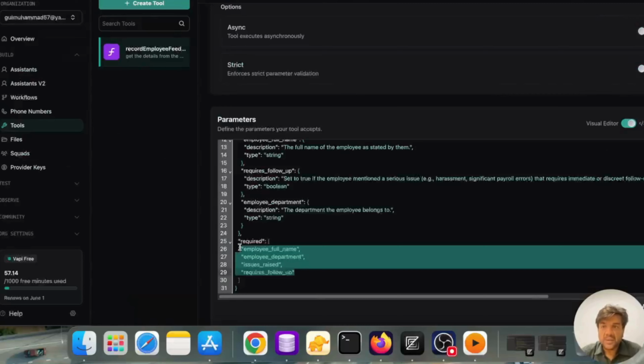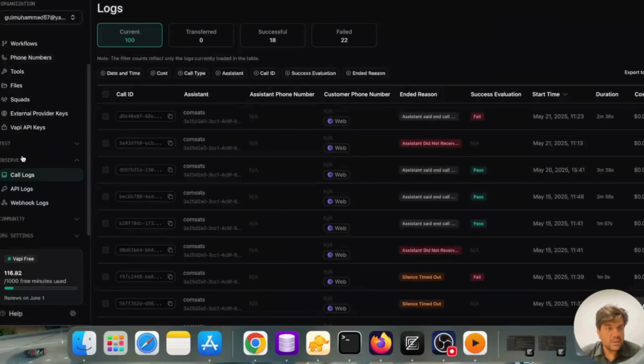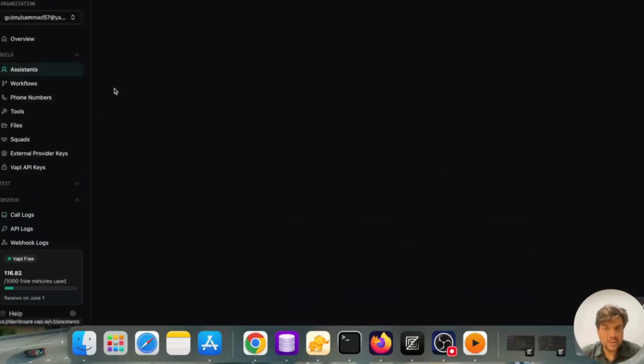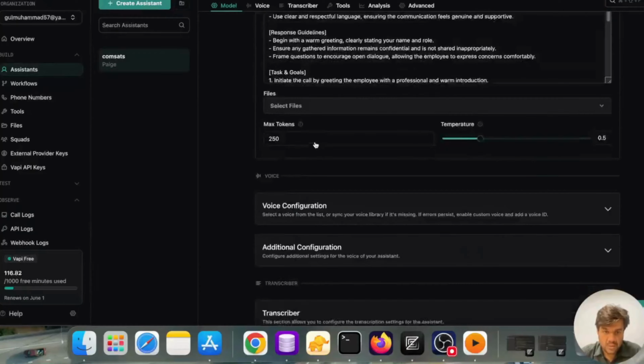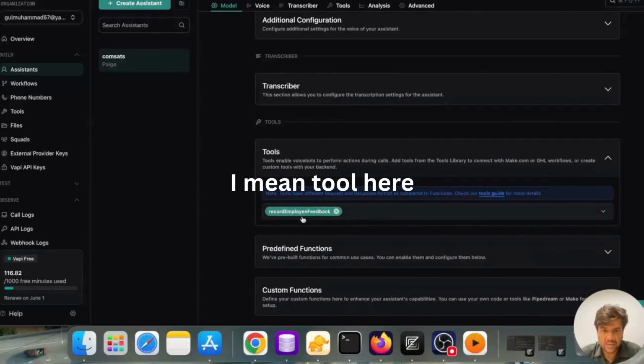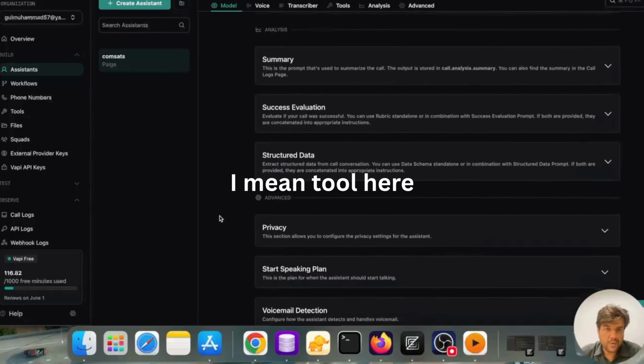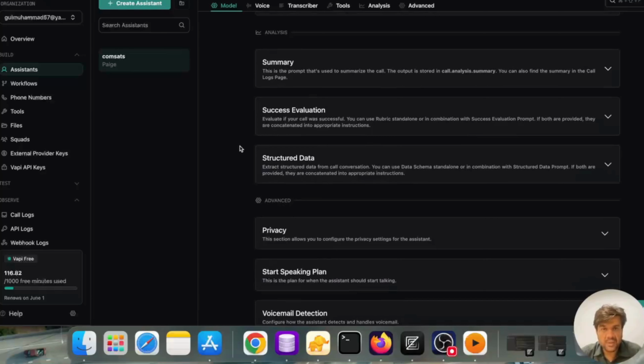Okay. After that, so this is our tool, and we have called that tool in our assistant. Where is our assistant? In our assistants, let's go again to our assistant. You can see that we have called that tool in this area. Okay, that is done. There are different options we can configure, but I have not gone into too much detail about